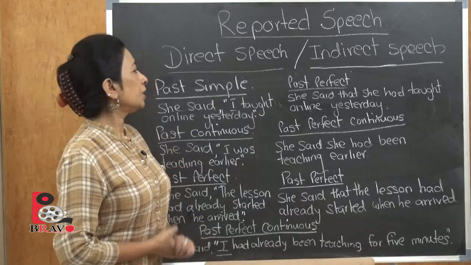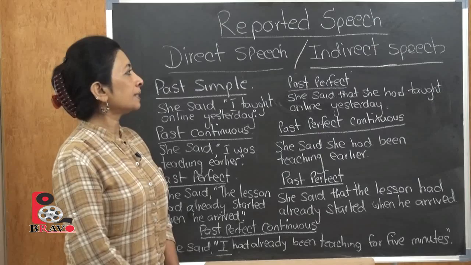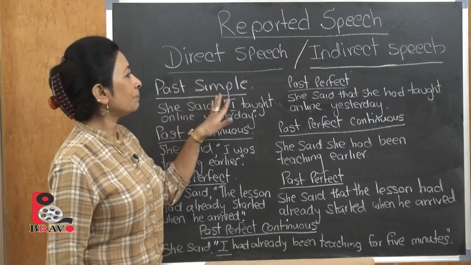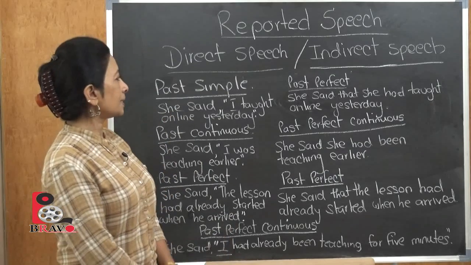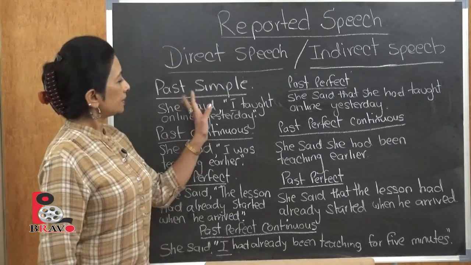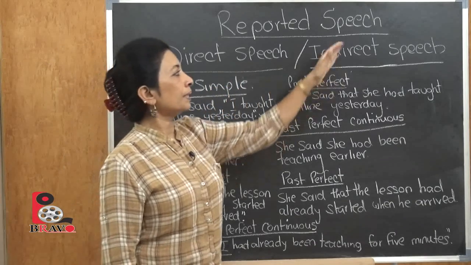Okay, we are going to continue the last 4 examples of the direct and indirect speech with the past simple, past perfect. So here the past simple, we have seen the present simple in direct speech, now past simple in direct speech.